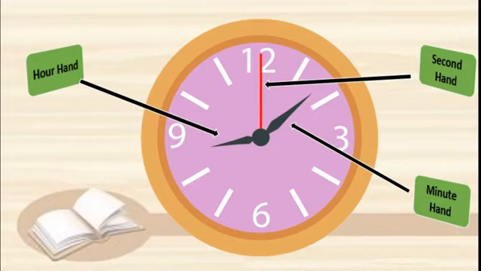Hour hand and minute hand, and some watches they have second hand. Now we have to give importance to the hour hand, which is the shortest one, and the minute hand. We have to give importance to these two because while reading the time we give more importance to the hour hand and the minute hand.